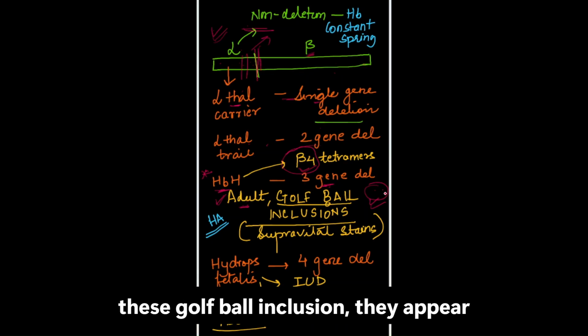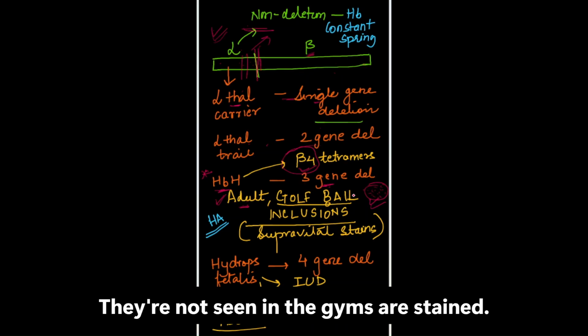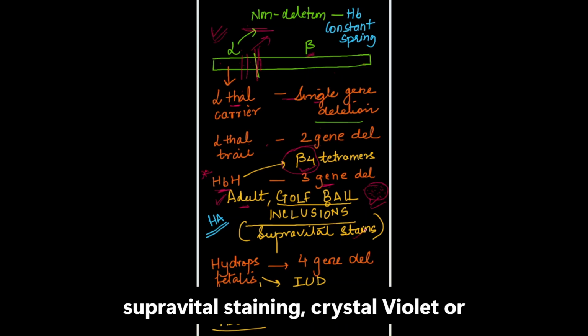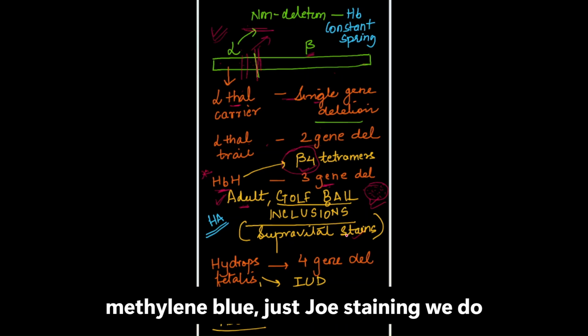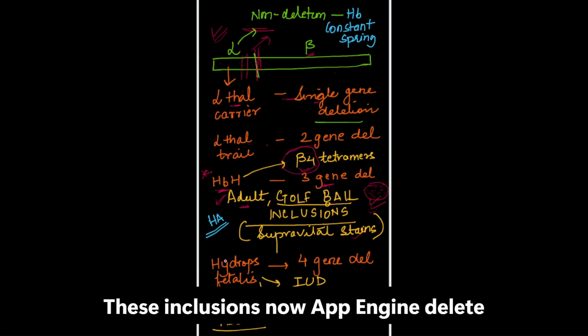And these golf ball inclusions appear like a golf ball, with dots all over this ball. They are not seen in the Giemsa stain. They are seen where? They are seen in supravital staining, crystal violet or methylene blue, the staining we do for reticulocytes. In that you are able to see these inclusions.